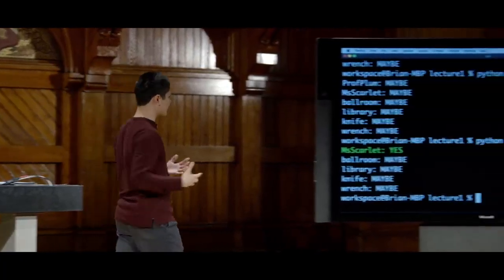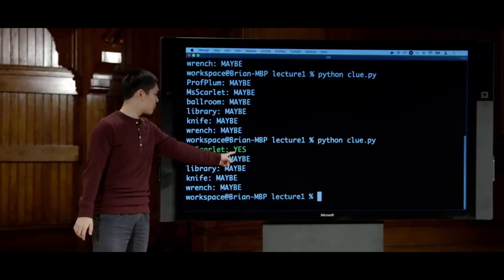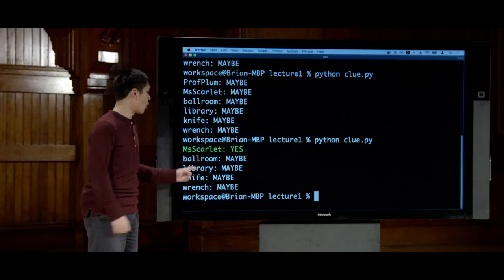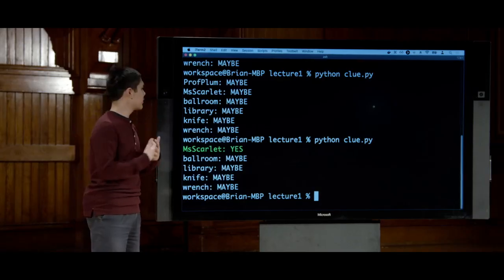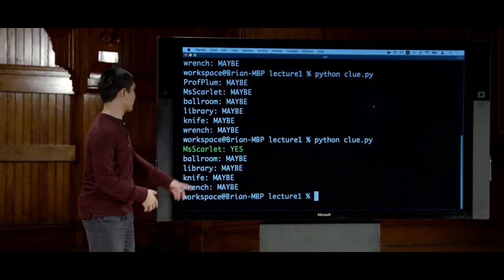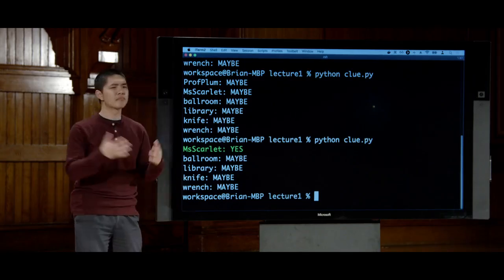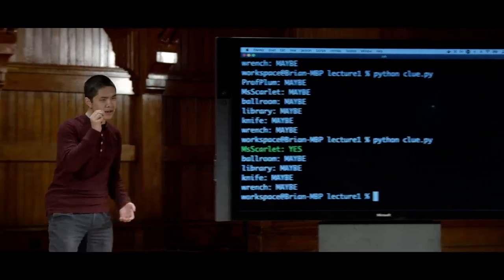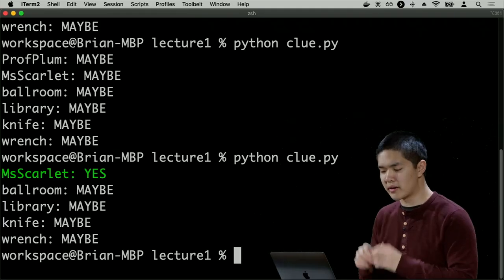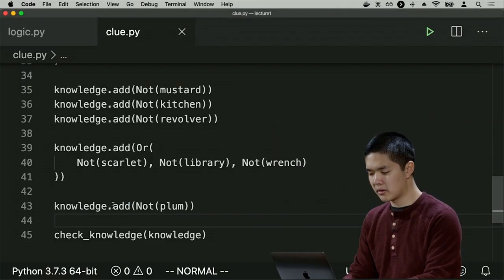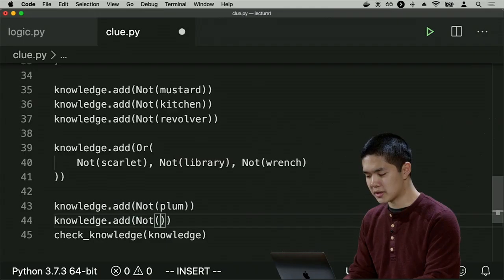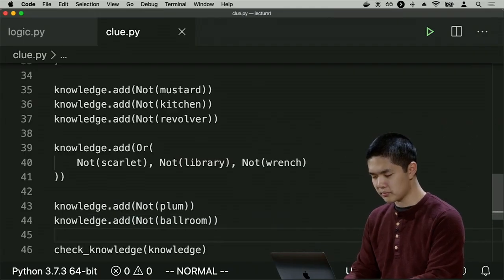Now I've been able to eliminate Professor Plum, and the only person it could be remaining is Miss Scarlet. So I know, yes, Miss Scarlet, this variable must be true. And I've been able to infer that based on the information I already had. Now between the ballroom and the library and the knife and the wrench, for those two, I'm still not sure. So let's add one more piece of information. Let's say that I know that it's not the ballroom. Someone has shown me the ballroom card, so I know it's not the ballroom, which means at this point I should be able to conclude that it's the library. Let's see. I'll say knowledge.add, not the ballroom. And we'll go ahead and run that.